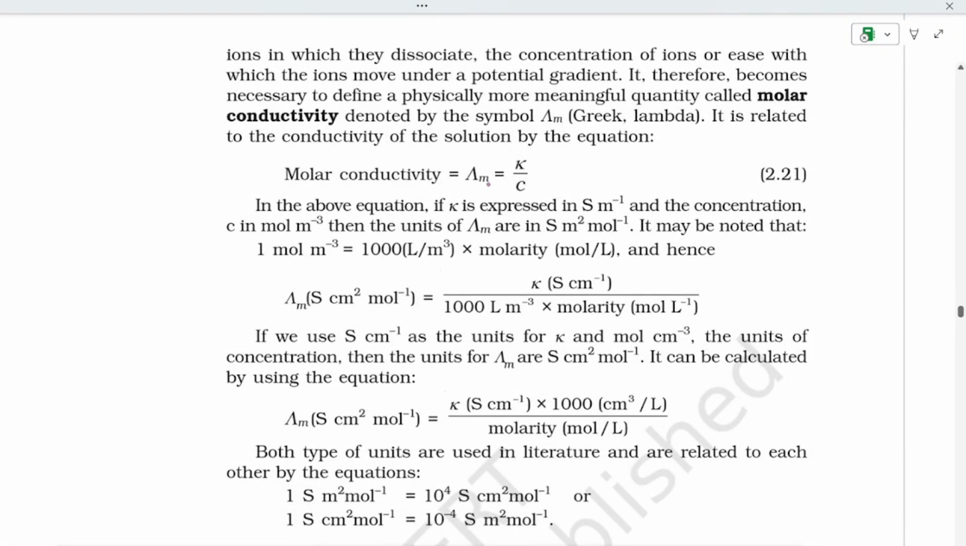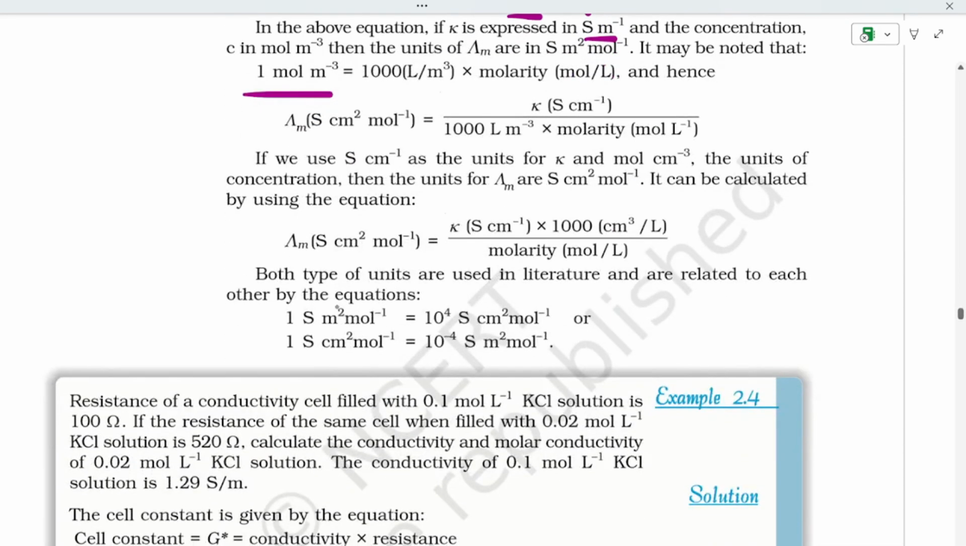Now, molar conductivity is a physically meaningful quantity related to the concentration of ions that move under the potential gradient. It is K divided by C, and it is expressed in Siemens per meter. A concentration of 1 molar is 1000 mole per meter cube, that is, molarity in mole per liter. You can see these two conversions.